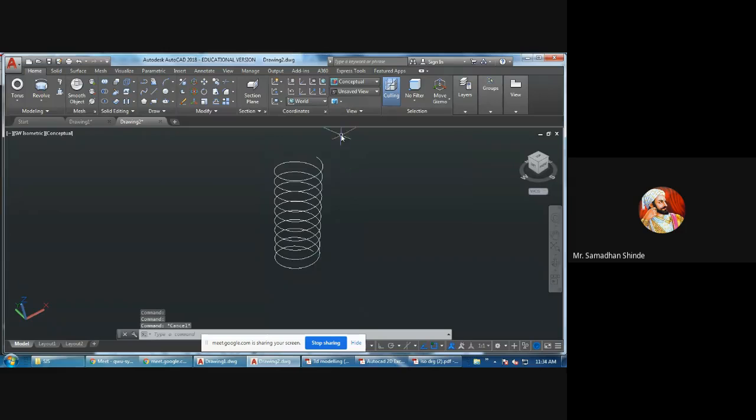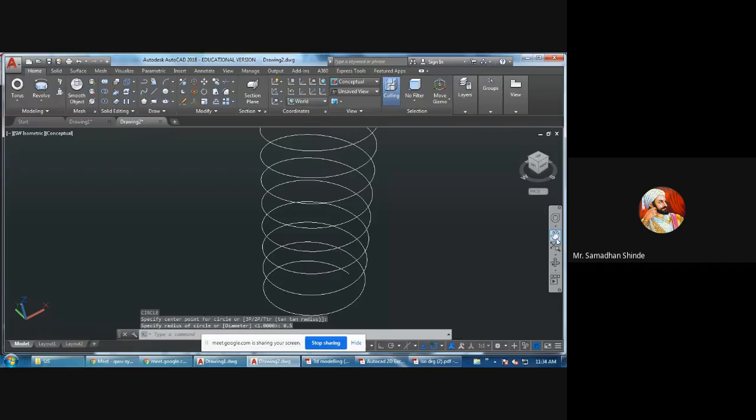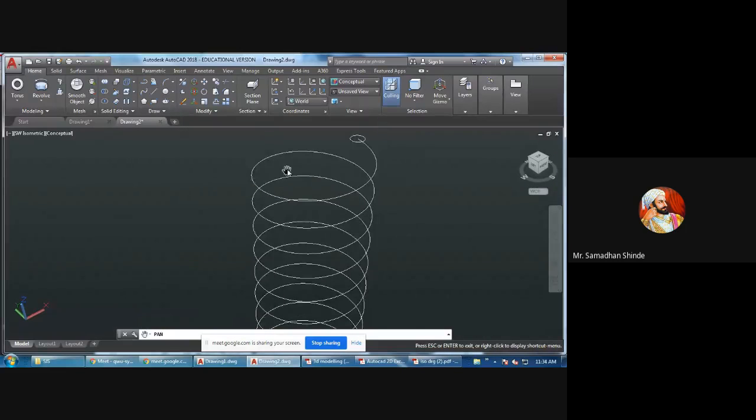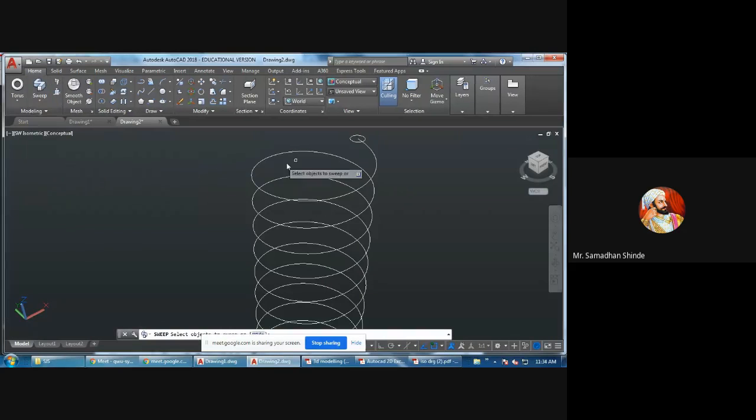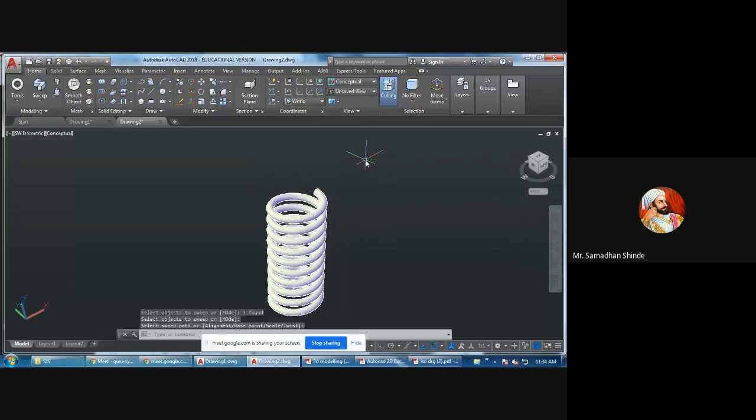Then you can draw one small circle here, having a radius of hardly 1 mm. It will be more, so draw 0.5. Circle 0.5, like this. Now you want to move this circle along a specified path. There is a command called sweep. One path is there, one object is there. You want to move this object along this path. It is as simple as that.